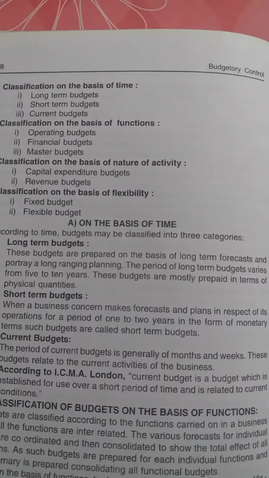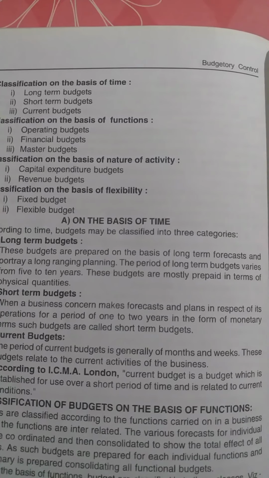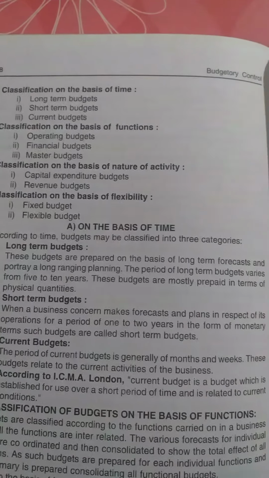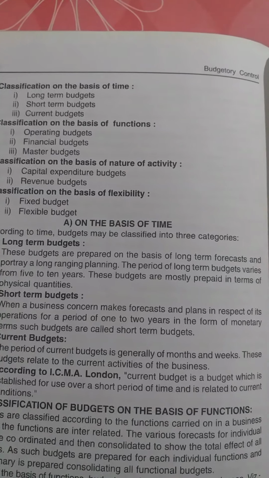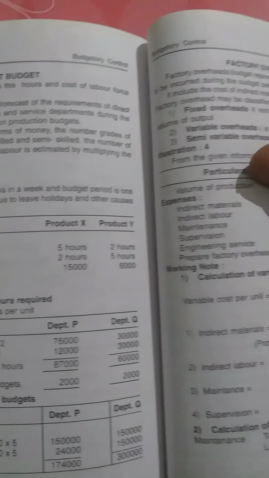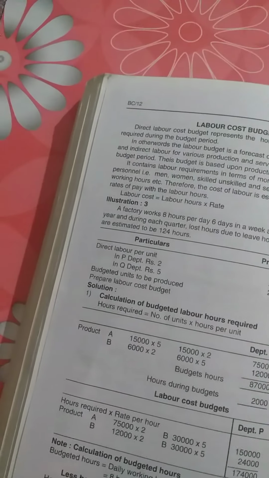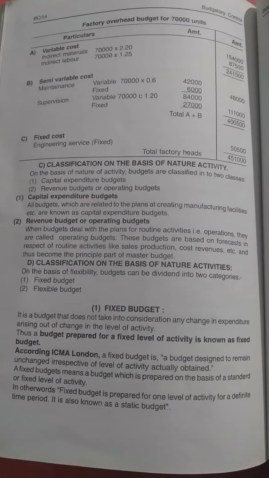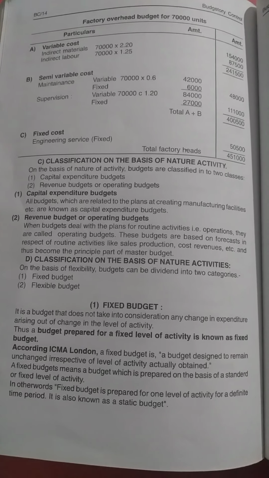Operating revenue budget also speaks about the revenue which is going to be generated by the various activities. So this classification is purely based on the nature of capital as well as the revenue that we are going to consider. And the next one is about fixed and flexible budget, which is going to be most important here. The fixed budget is also one of the classified activities under nature.